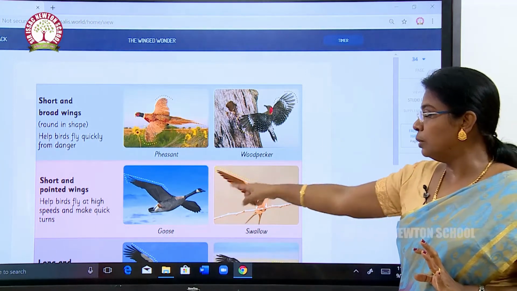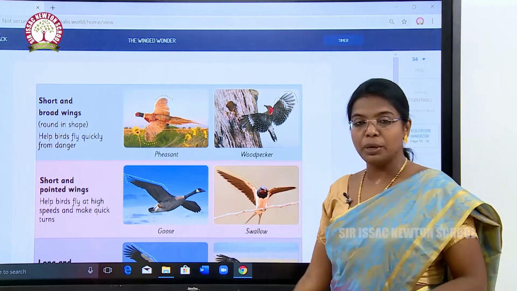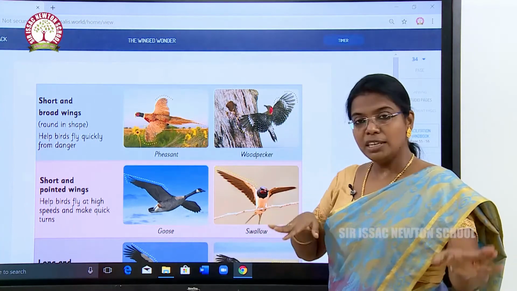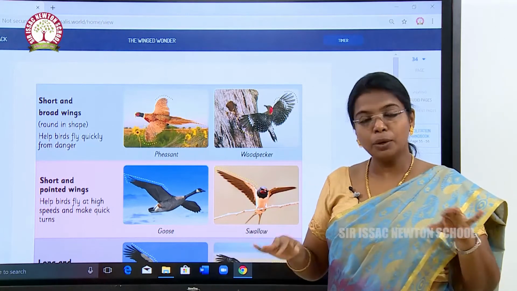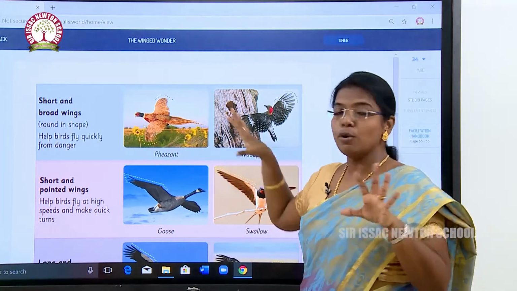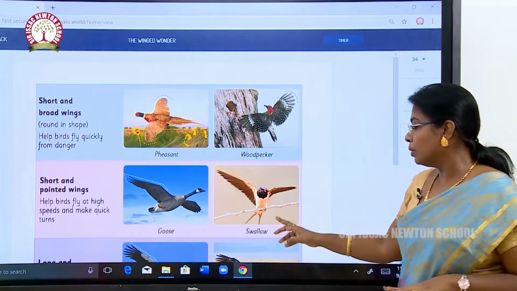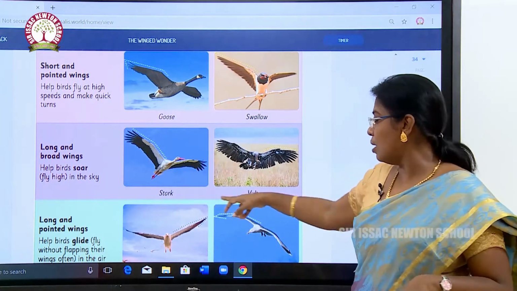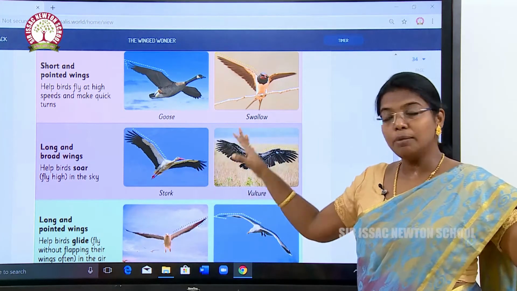Short and pointed wings. See here, they help birds to fly at high speeds and make quicker turns. Goose, okay, these sharp wings make them able to take a quick turn, and help the birds fly quickly from danger. Swallow. Long and broad wings. See here, stork, vulture, eagle, they have long and broad wings.